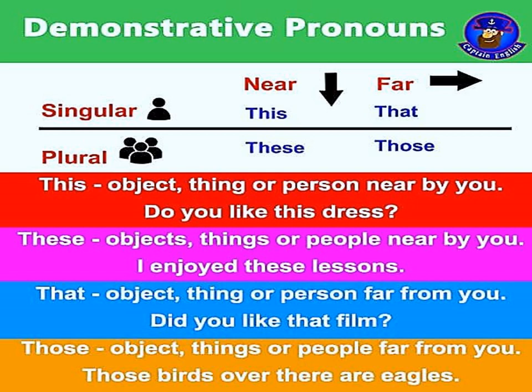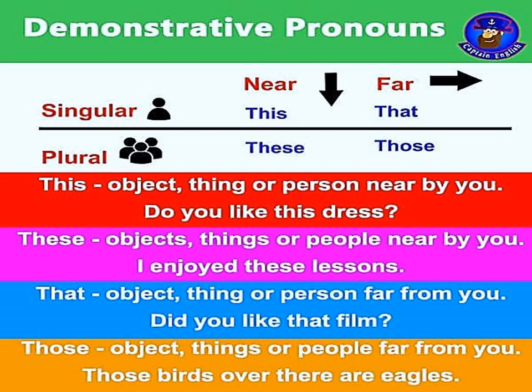This is the third kind of pronoun, demonstrative pronoun. So demonstration is something which is practically shown. Now demonstrative pronouns are the pronouns, children, which indicate whether the objects or the people or whatever may be, are near to us or far from us.